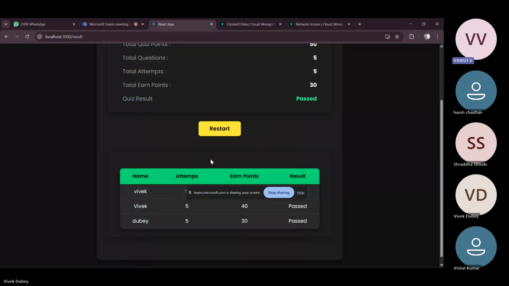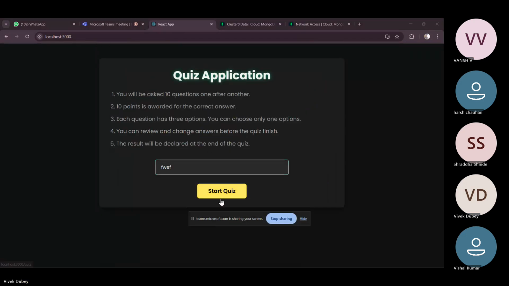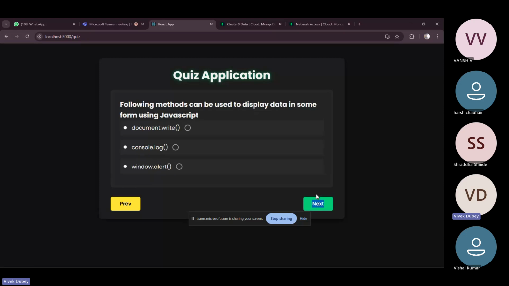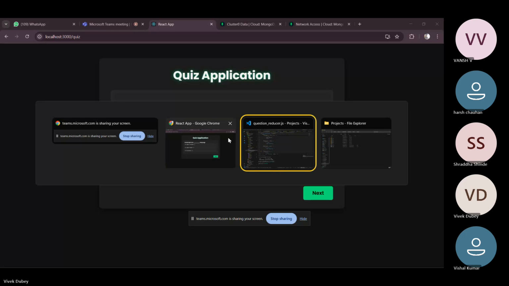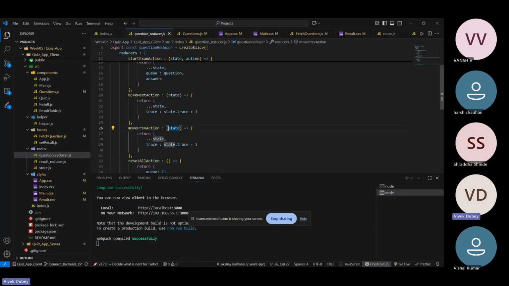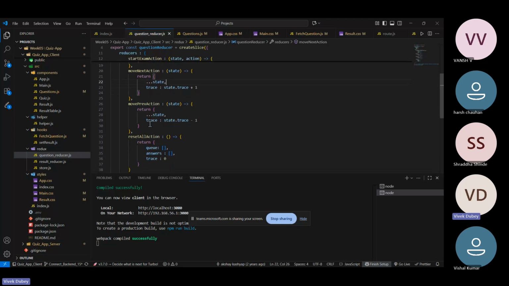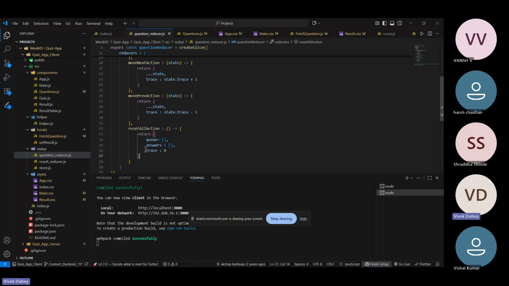Yes. Okay. If I restart and enter any name and start. So this is the next action, and this is the previous action. So this reducer is for that. Okay, move to previous action and move to next action. This will track on which particular question the user currently is. So these are the actions for that, and the result action will be performed automatically when he finishes that